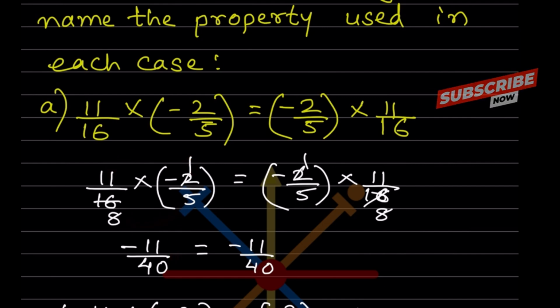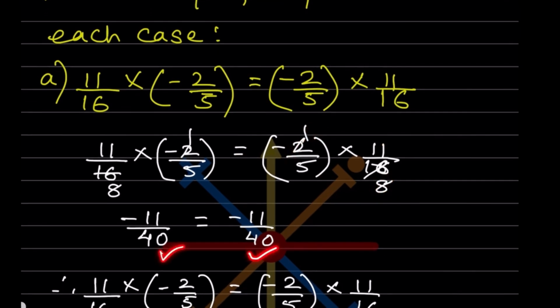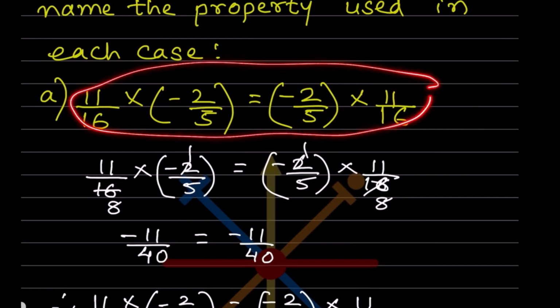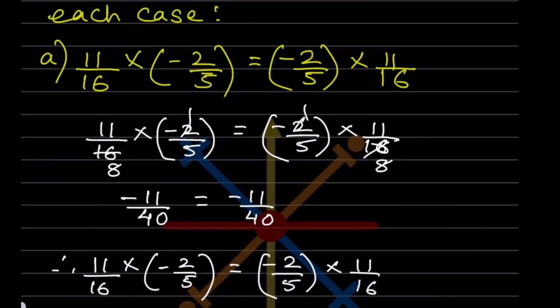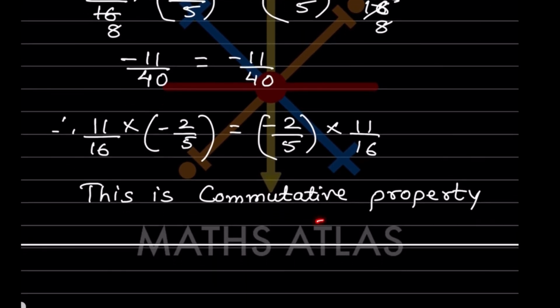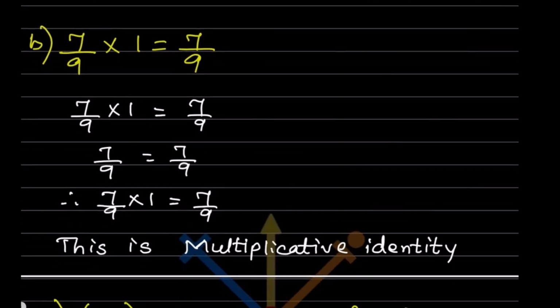And here when you do the right hand side, again this is simplified. So here again remains is minus 11 by 40. So what you can see here, both the sides are same. They have said verify, so we can say therefore this is equal to this one. So now what is that? Whenever this is equal to this, we have seen in the start the properties I have given. Suppose we consider this A into B. So can you see now, this and this are the same. So this is going to be B into A. So what is that? That is commutative property. So this is commutative property of multiplication. Now see here, 7 by 9 into 1 is 7 by 9. So same thing I have written over here.